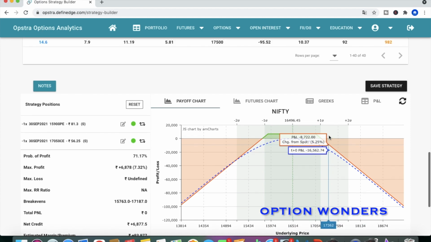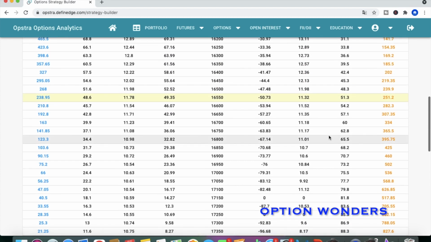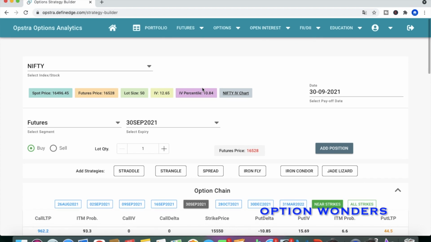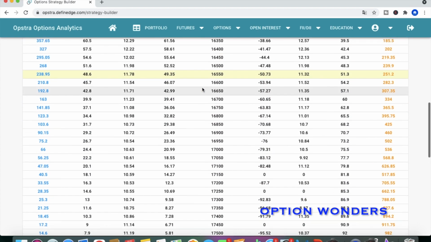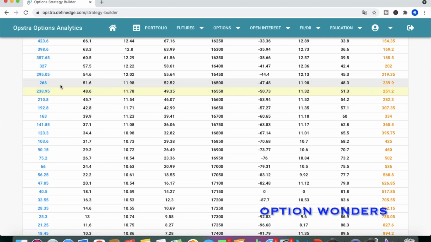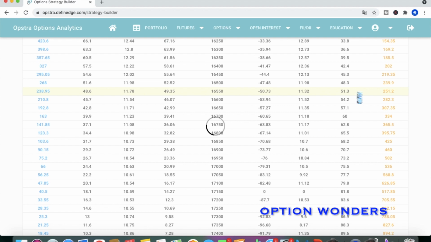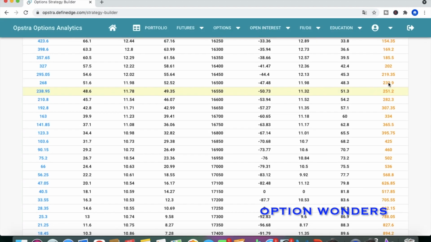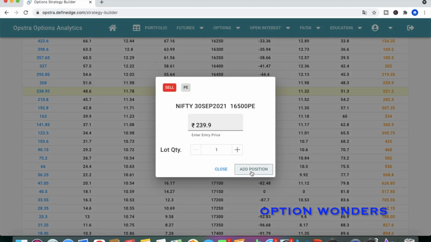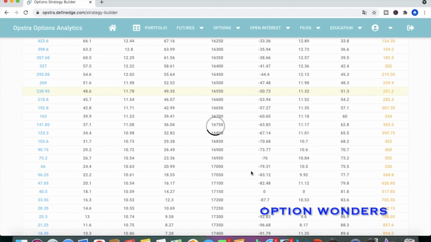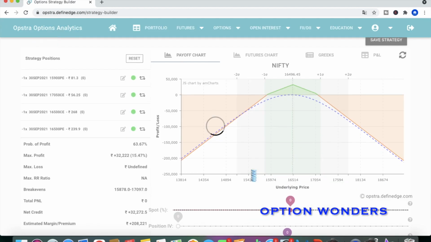Okay, so now we are taking on the second rule, we are taking at the money option. So in this case market is 16,500, 496, so we are taking 16,500. So again same way we are selling call option and on put option also, 16,500 put option also. So now let's see what will be the payoff graph. Okay, this we are selling again. Now let's see what is the payoff graph.